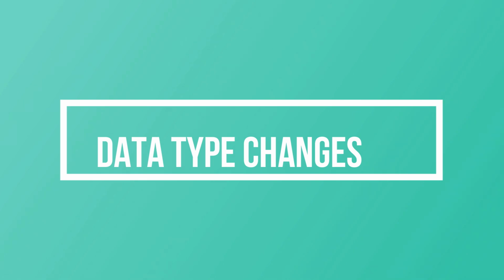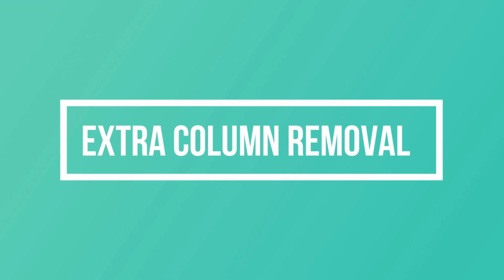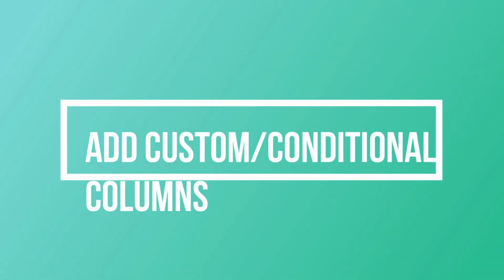Likewise, when we have a name column and that name column is not in text format, then we have to make it text. So likewise we change the data types of all the columns if they are not in a proper format. And if we have duplicate rows, then we delete those duplicate rows. If there is any column which is not necessary, then we delete that column. If any column is necessary and it is not there, then we add that column.